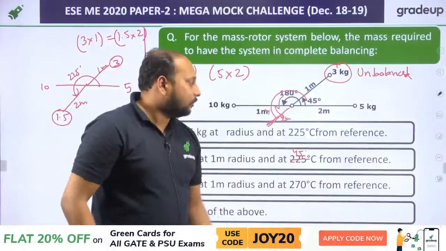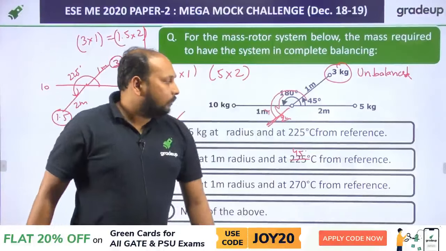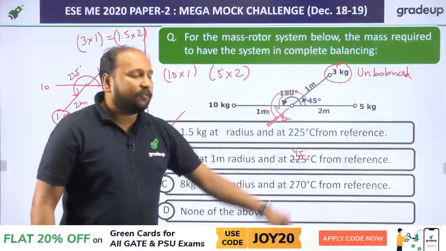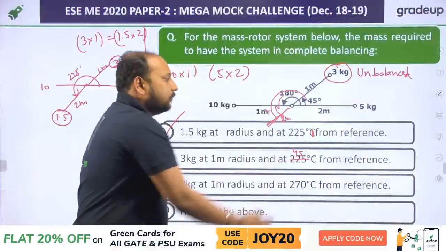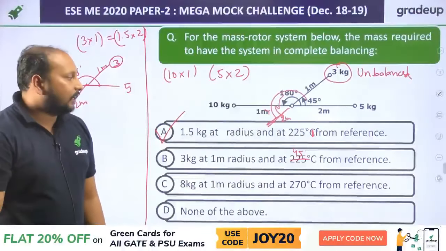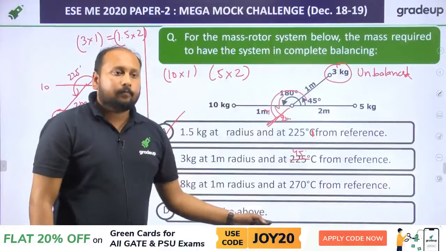Not Celsius, 225 degree from the reference. Don't take this as Celsius, this is only degree. 225 degree from the reference. Okay, clear? Any doubt in this?